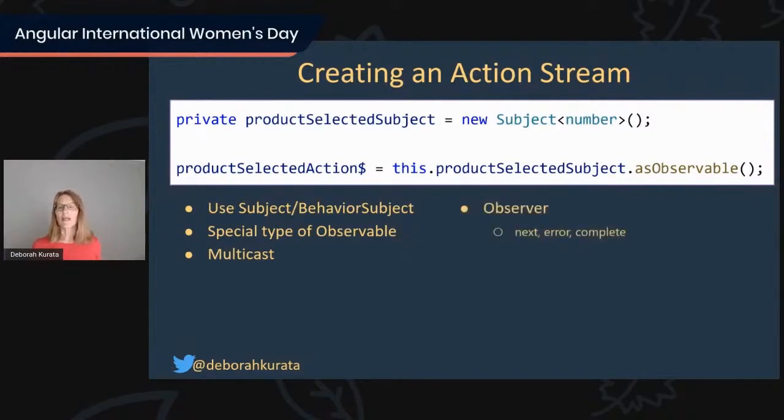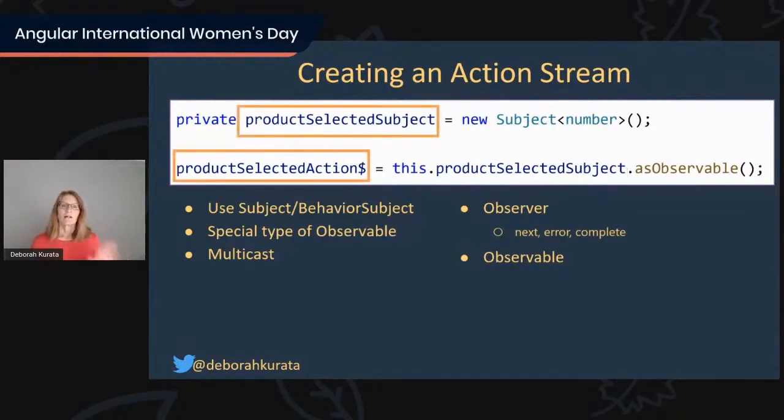A subject and behavior subject behaves as an observer, meaning it has next, error, and complete methods on it. Next will emit an item into the stream, error errors out the stream, complete completes the stream. But it also behaves as an observable, so we can actually access the observable part of that stream. Notice the pattern that we're using here.